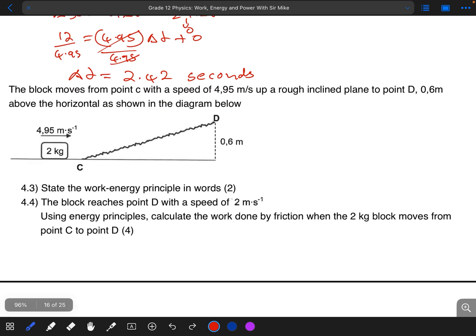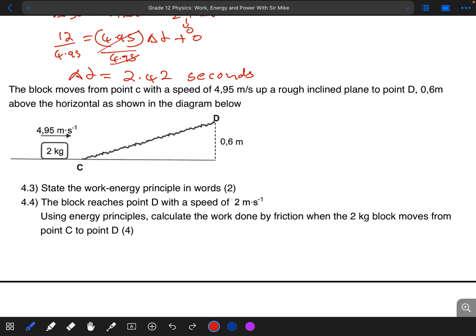Okay, so for 4.3 they say state the work energy principle in words. So we know that the work energy principle states that the net work done, you can say the work done by the net force, is equal to the object's change in kinetic energy. You can actually put it in that way. That's actually the formal definition that they want according to the guideline.